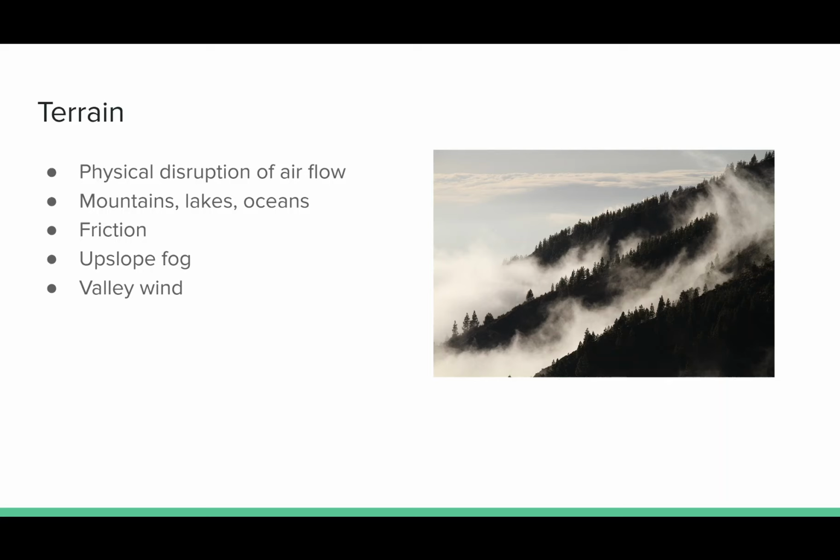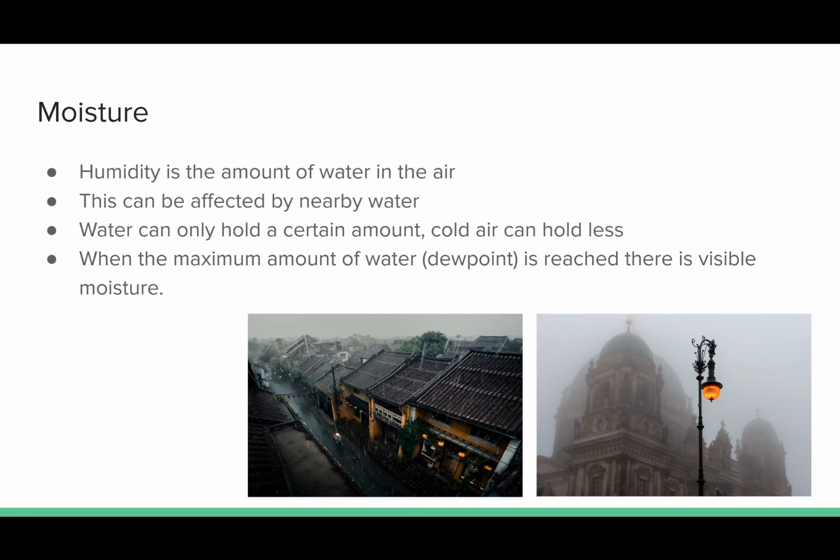It can also cause things such as upslope fog, where when humid, warm air is pushed up a slope by wind, it cools down and then condenses into that fog. You also see this valley wind, where you have a valley with cold air sinking as night falls, and then it literally flows like a river down through the valley. It's very, very cool.